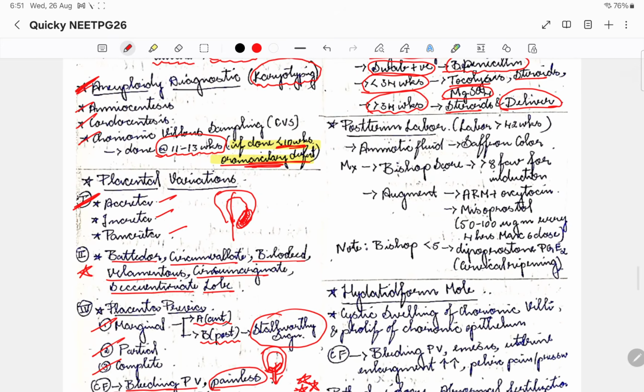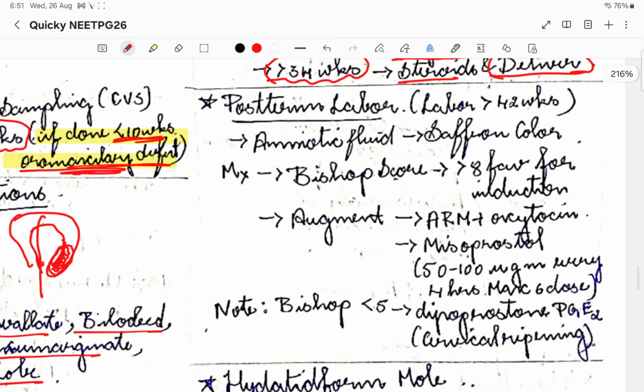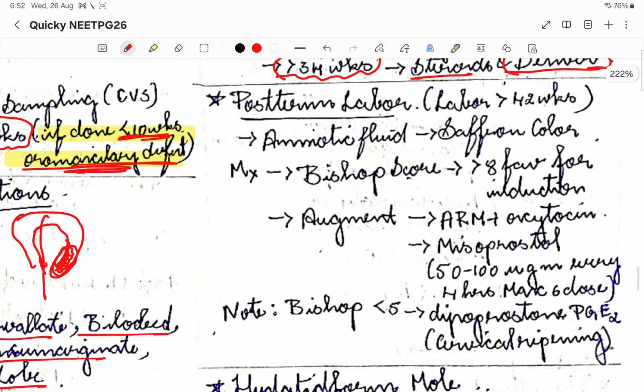Now coming to post-term labor. Post-term means the pregnancy has crossed more than 42 weeks and still the labor has not occurred. Please note the amniotic fluid will be almost saffron colored in post-term babies. So management will be based on the Bishop score. If the Bishop score is more than 8, it is favorable for induction.